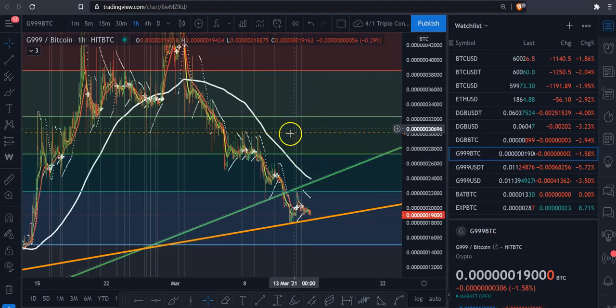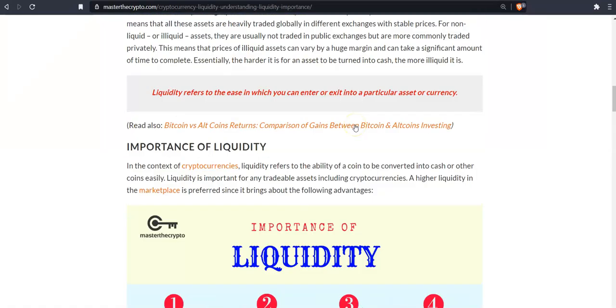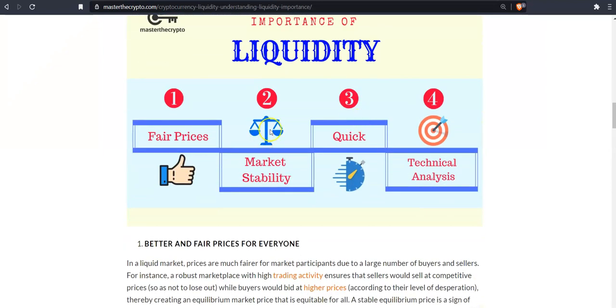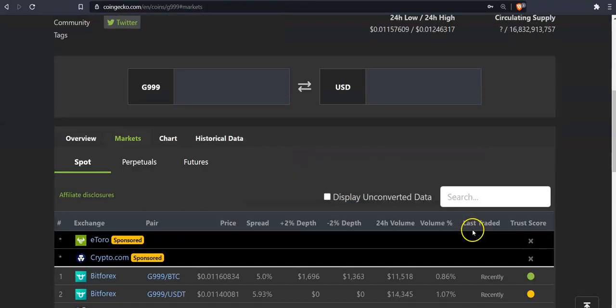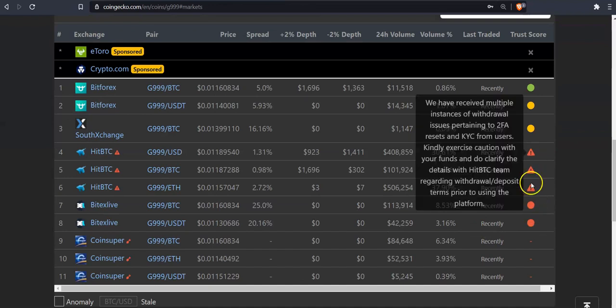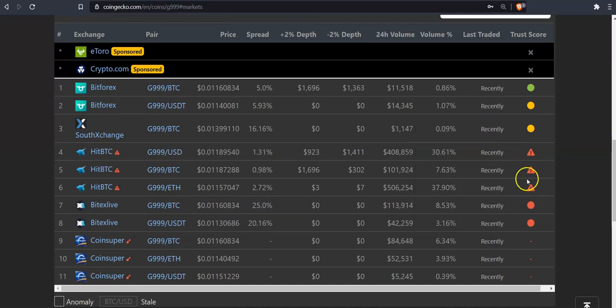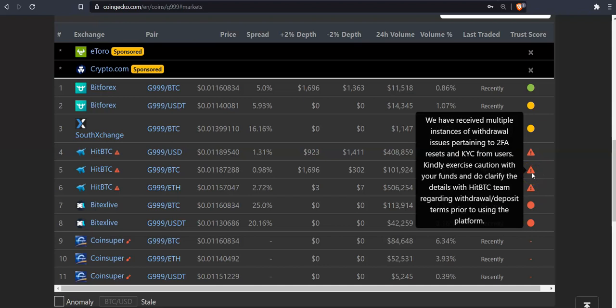We have to realize that liquidity, and coming back to this article that I read for you guys, the importance of liquidity, we can see liquidity brings fair prices, it brings market stability, it brings quick transactions. We see all of this here. Why is BTC having problems with KYC and withdrawals and this type of thing? So these small issues need to be addressed.